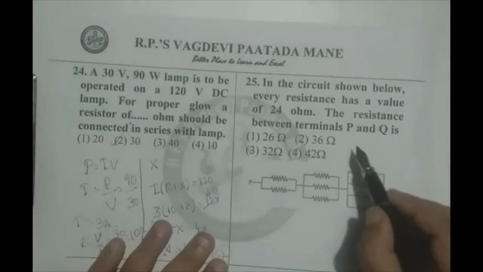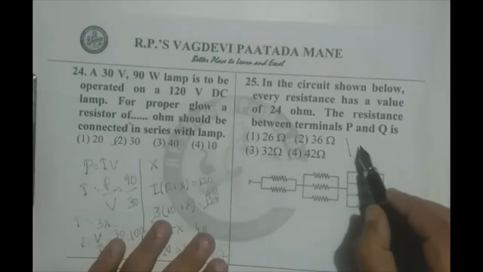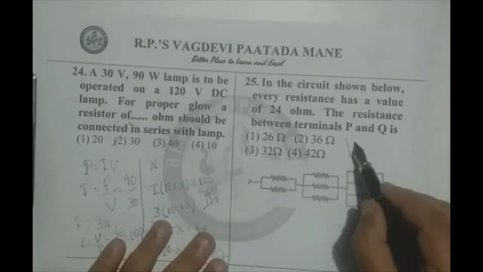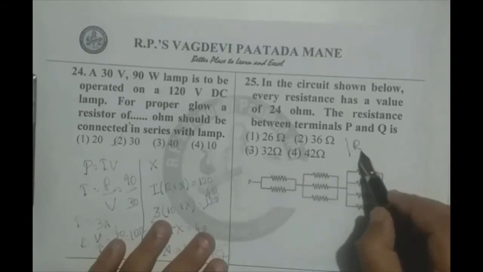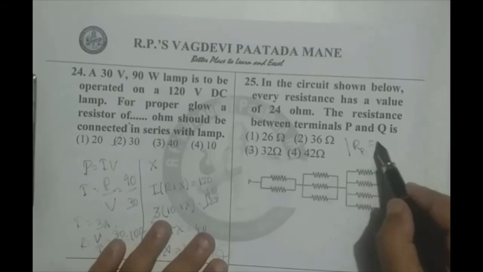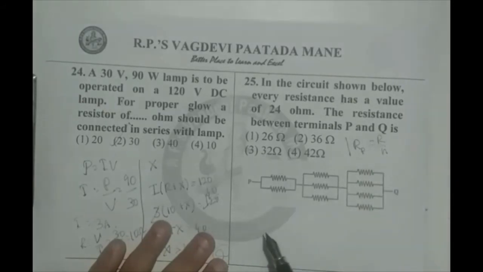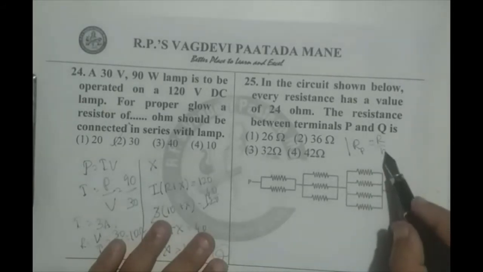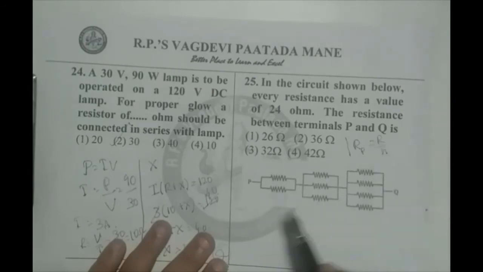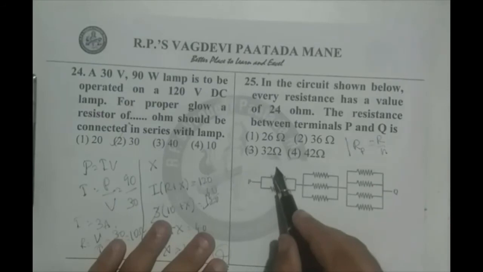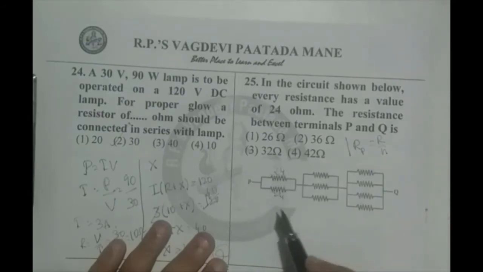So I use a short method, a formula for calculating the parallel resistance in each group. That is, Rp is equal to R by N, where N is the number of resistances in parallel and R is the value of each resistance. Now here, this is 24 and this is 24.